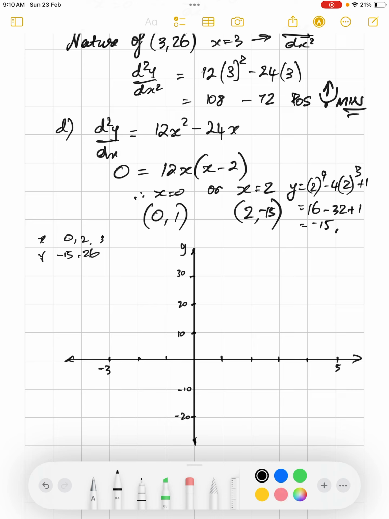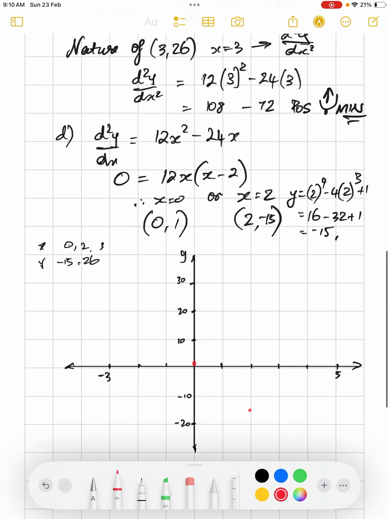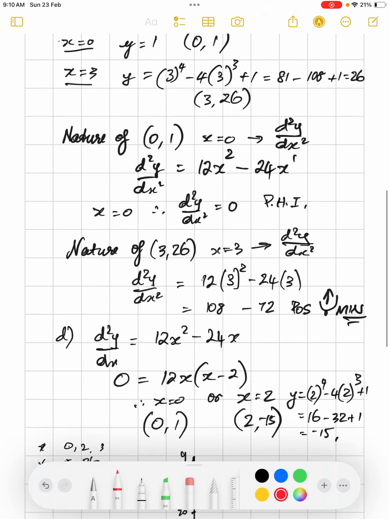And let's plot our points. First of all, we've got (0, 1), so we'll put that here on the y-axis. We've got the point (2, negative 15), that's our point of inflection.